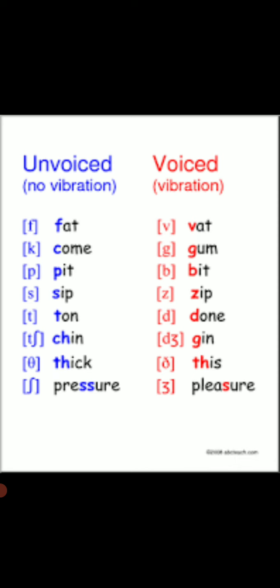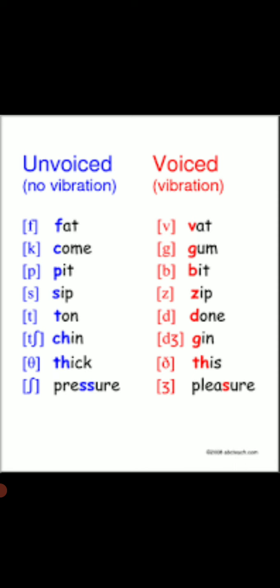Then there is another concept, voiceless, also known as unvoiced, because the vocal cords will not vibrate while making these sounds. These sounds are produced from air passing through the mouth at different points. Here are the examples: F as in fat, K as in come, P as in pit, S as in sip, T as in ton, Ch as in chin, Th as in thick, and Sh as in pressure.